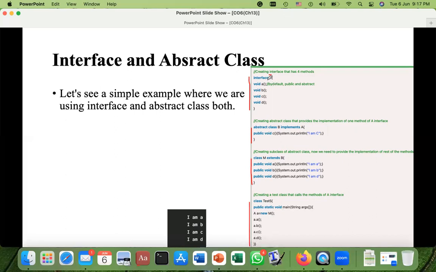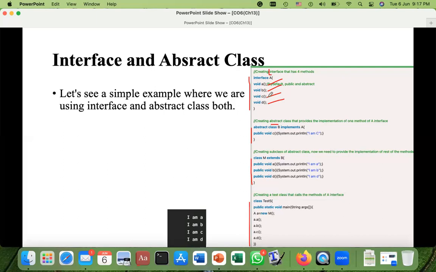Okay, now we will read and understand. In this interface A, we have A method, which is abstract, B method, which is abstract, C method, which is abstract, D method, which is abstract. So it means that the body of these methods would be available somewhere else. And then we have the class B, which is abstract class. So we are creating an abstract class. And that abstract class is implementing this A interface.